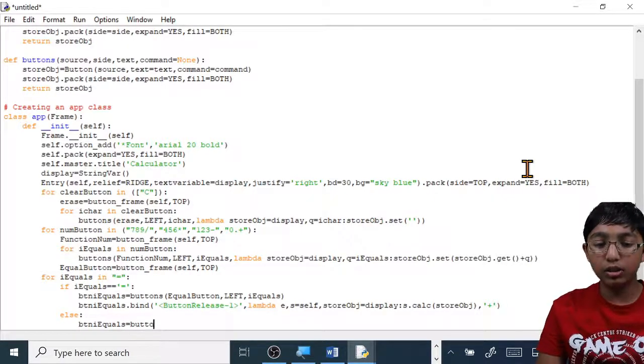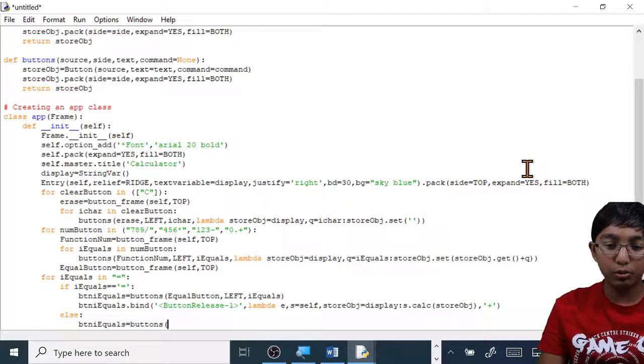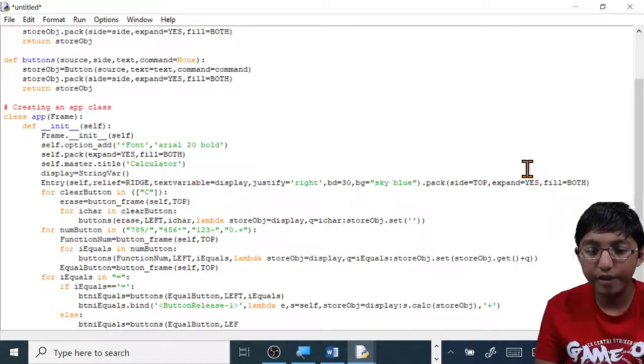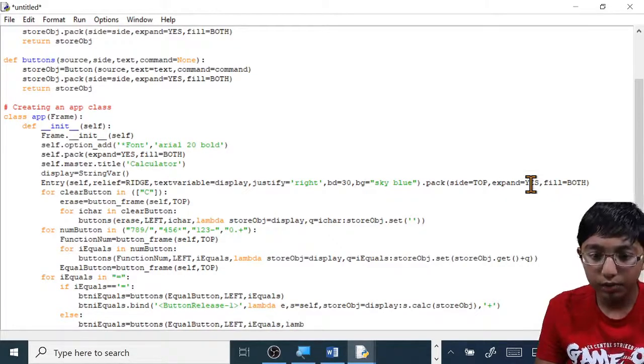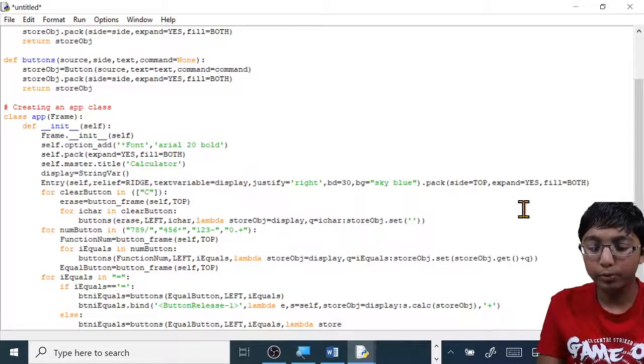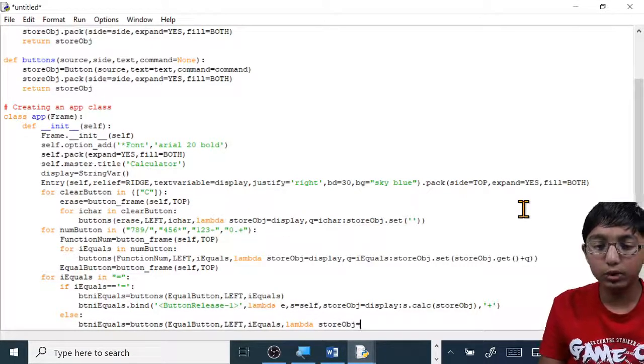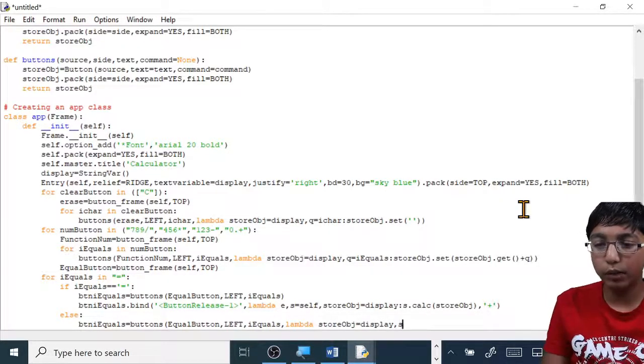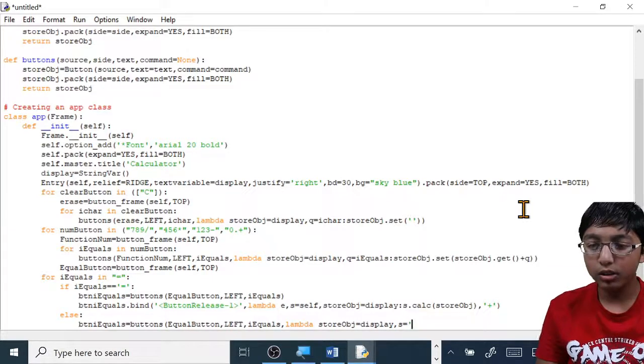equals buttons, open brackets, capital E equal, capital B button, comma, all capitals left, comma, type I capital E equals, comma, lambda, space, store, capital OBJ, equals display, comma, S equals apostrophe, space, %s, space, apostrophe.